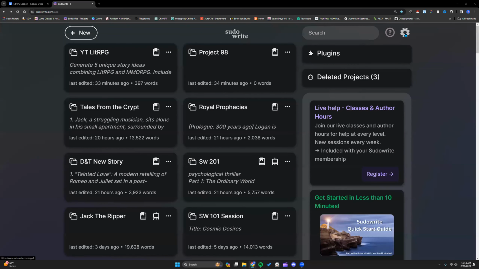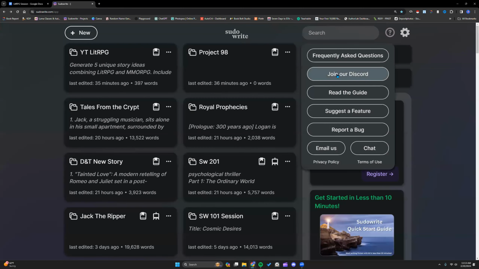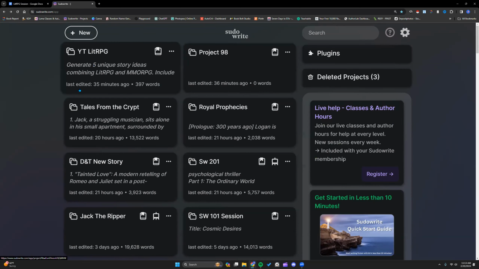Again, gear icon, going over all your account settings and stuff. Join the Discord. Cannot stress that enough. Be polite to people. And then start a story from scratch. Those are the main things. And lovely co-host, if you have any essential tips you would like brand new people to know, please say them. These are what we call project cards, or you may just hear us call them cards.